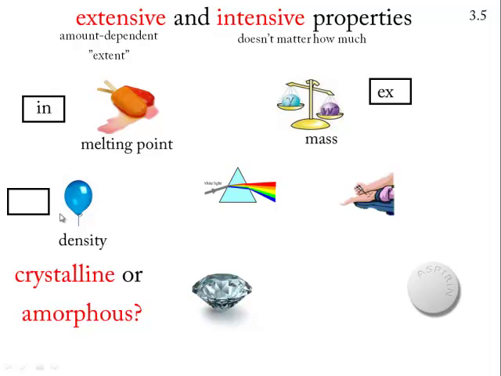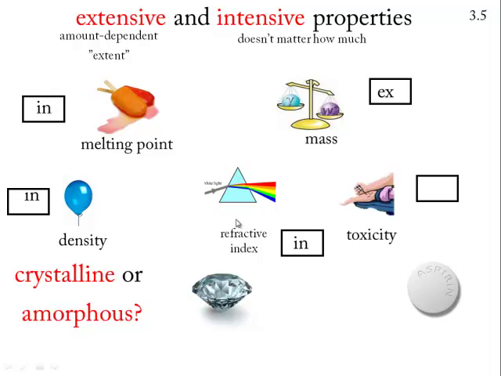Get it? Density. Well, if you have more helium, will it have a different density? Truth is, no. The density is still the same. Less than 1 gram per liter, essentially. Much less. Does it matter how much glass you have in terms of how much it will bend light? If the shape is the same, no. It's an intensive property also.